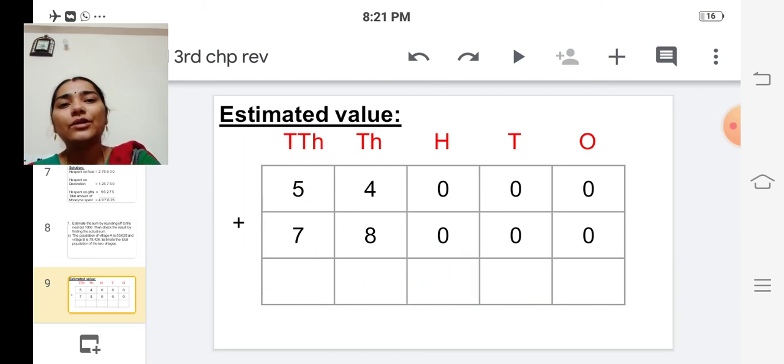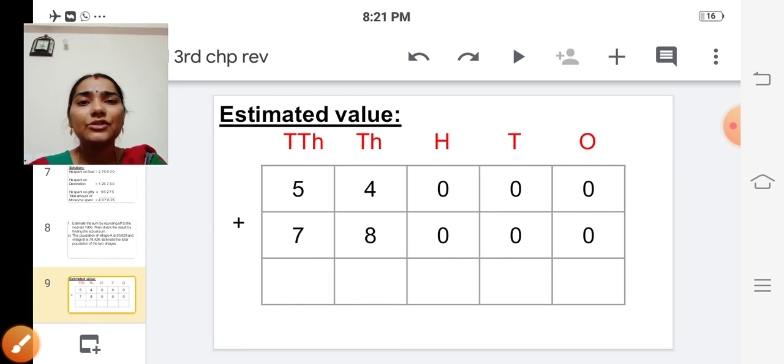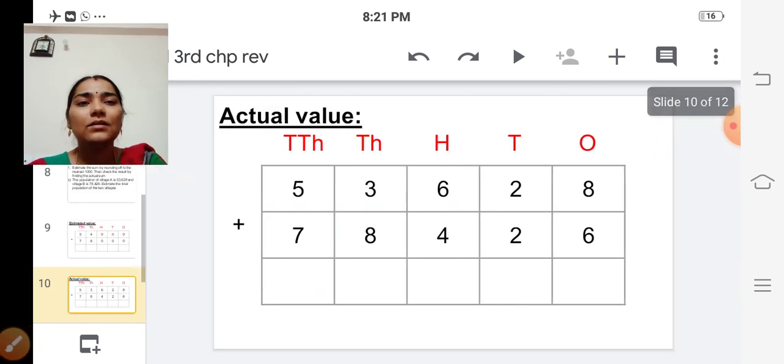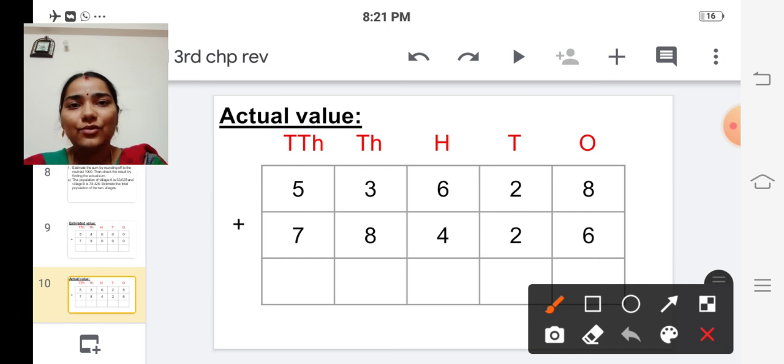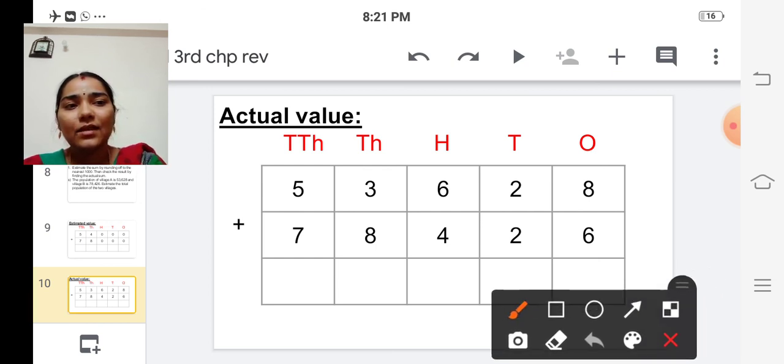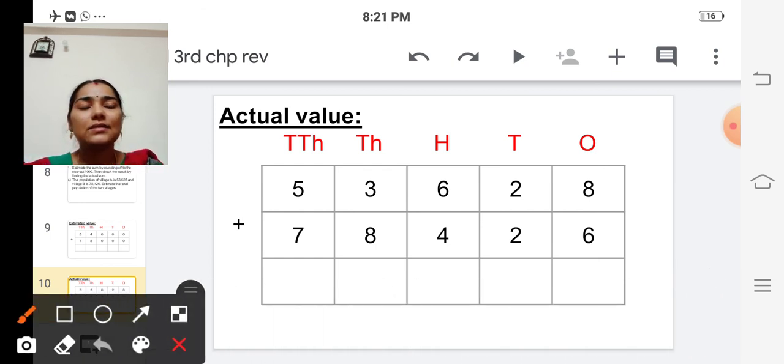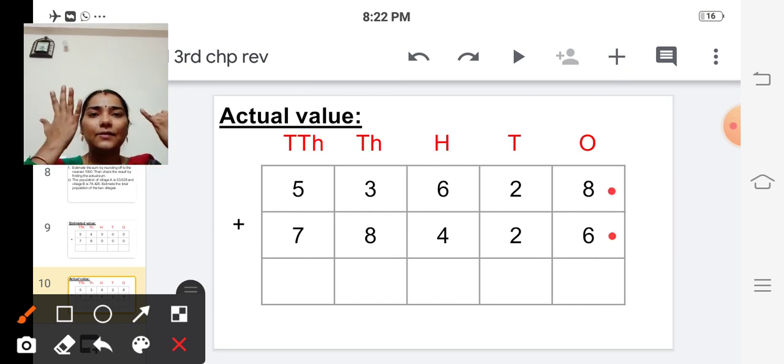So next we are going to find the actual value. See, the actual value means the given numbers. So we are going to add the given numbers, 53,628 and 78,426. First let's start with the ones place. In the ones place we have 8 plus 6. So 8 in the mind, 6 in the fingers.